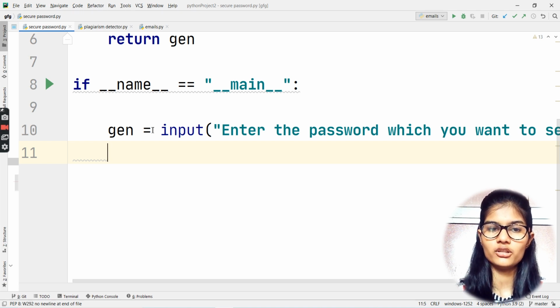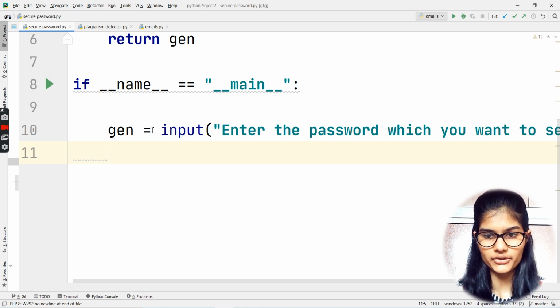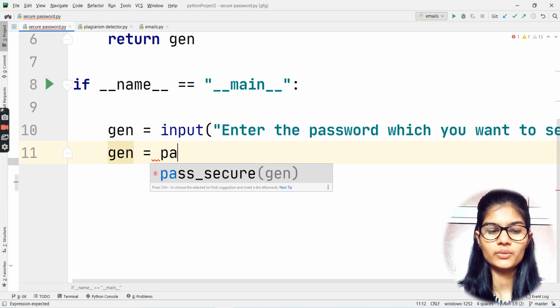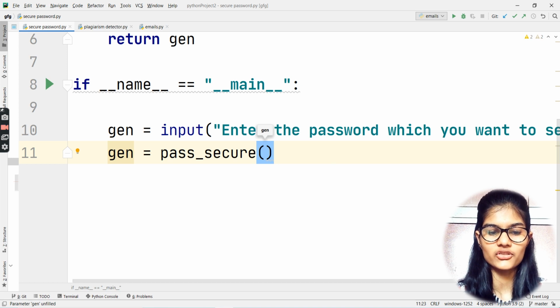And we know that in Python programming, if we are not declaring any data type at the start of the input function, it automatically takes that into the string format. This is a rule in Python, right? So the same thing I have done here. I haven't declared str at the start, so that is why it will automatically take this particular sentence in the string format. Now coming down, here we have gen is equal to pass underscore secure as a function, and inside that we have a parameter that is gen.